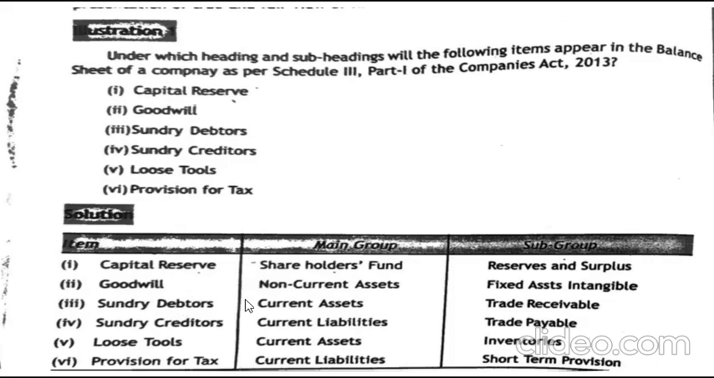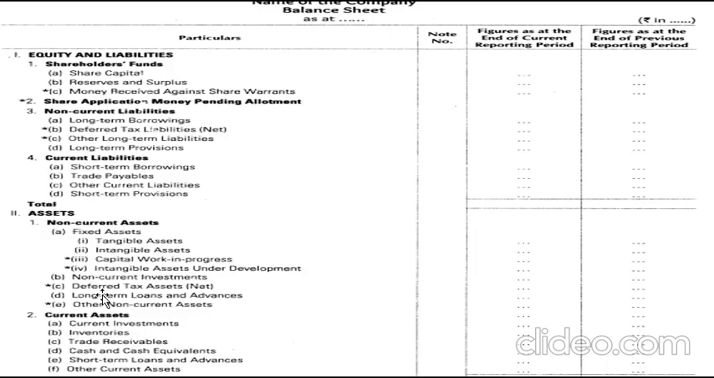Next, you have sundry debtors, which will obviously appear under current assets, under the subgroup named trade receivables in your balance sheet. So under the current assets main group, under the subgroup trade receivables, sundry debtors will be recorded. Next, sundry creditors: the main group is current liabilities, and the subgroup is trade payables. So according to the format, under current liabilities, under trade payables, you will be recording your sundry creditors.